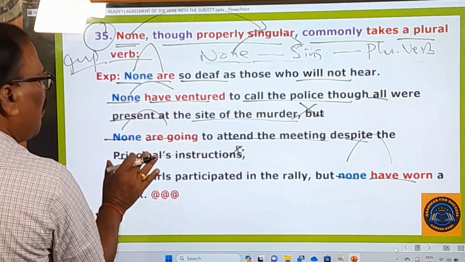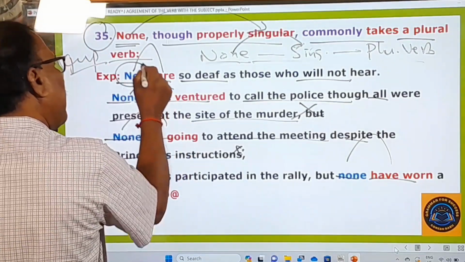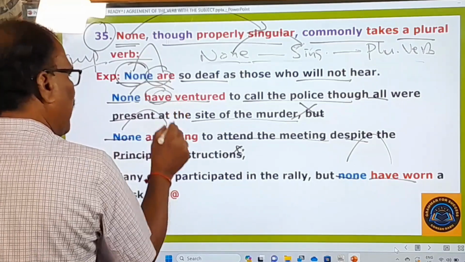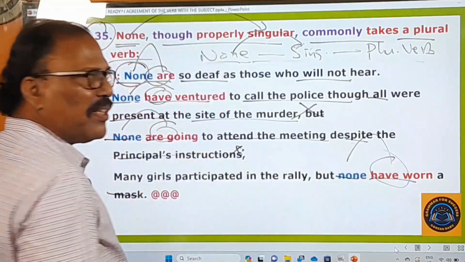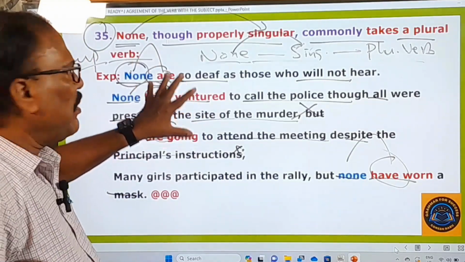So in all these examples, you find that though this word none is by nature, by birth, a singular word, it is taking a plural verb after it. So please be careful with this pronoun, with this word, right?